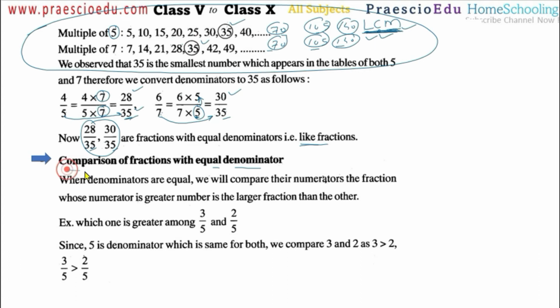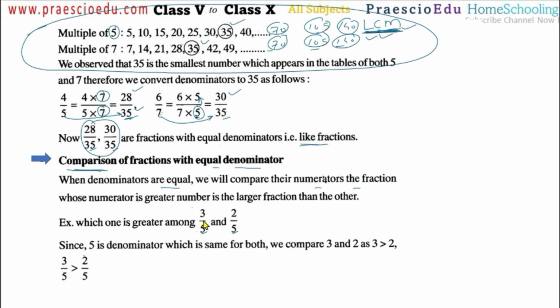So now we are going to make the comparison. When denominators are equal, we compare their numerators. The numerators of the fractions we have to compare. If the denominators are already the same, the fraction with the greater numerator is the larger fraction than the others. Now there are two examples, 3 by 5 and 2 by 5. Here the denominators are the same.